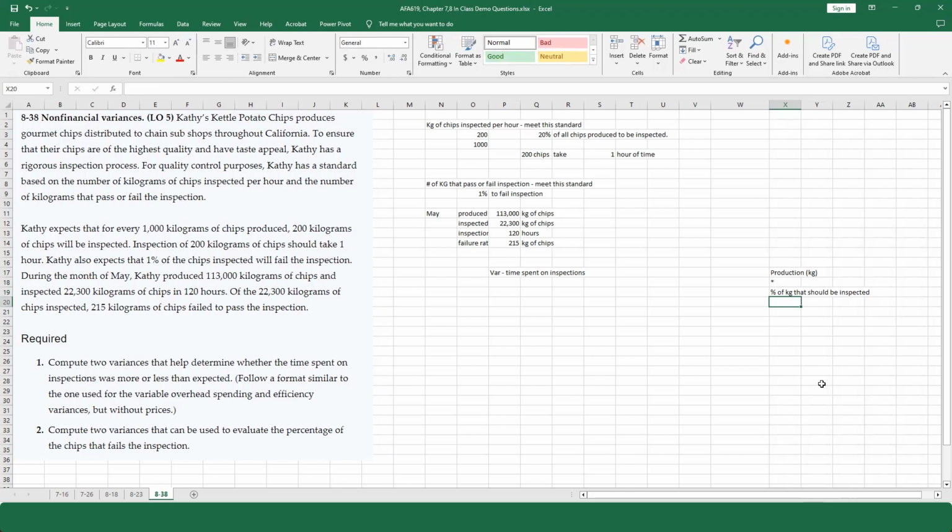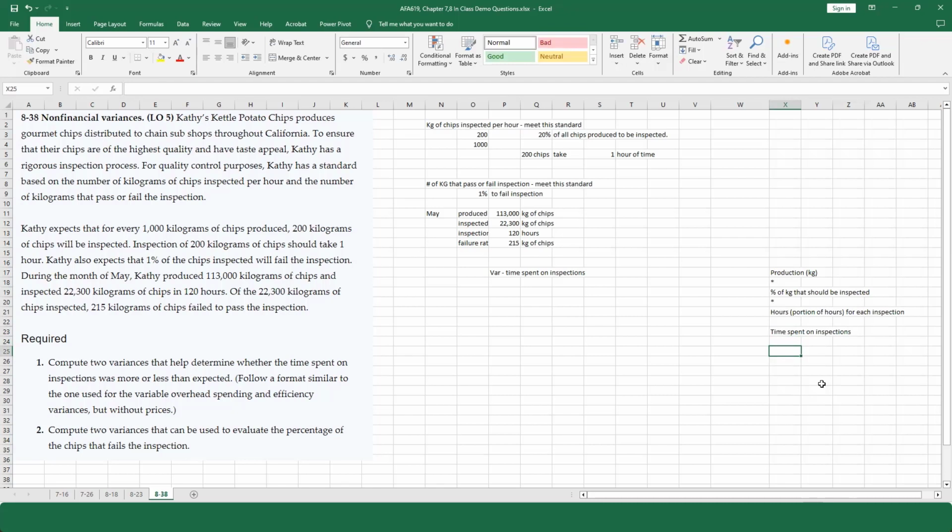Then I can multiply this by the hours or portion of hours for each inspection. And that will give me the time spent on inspections.